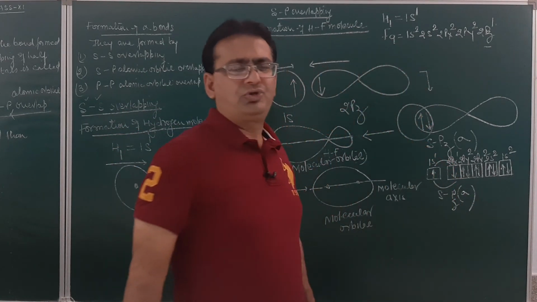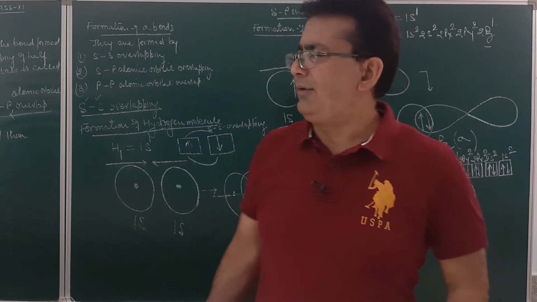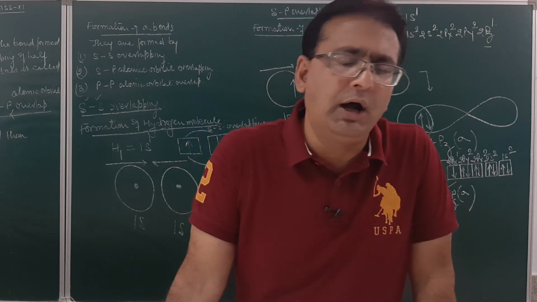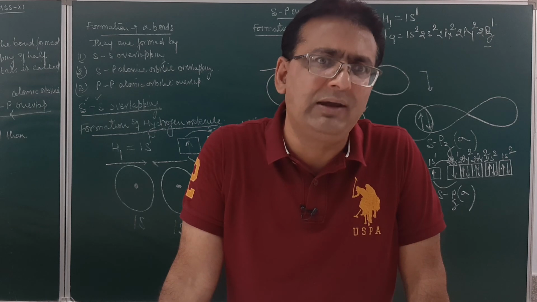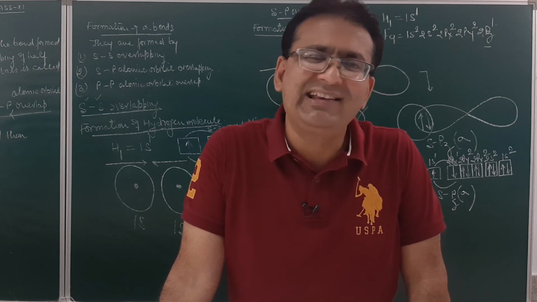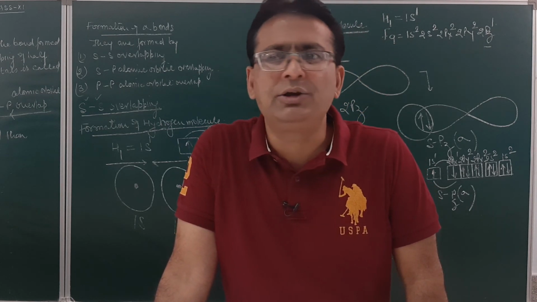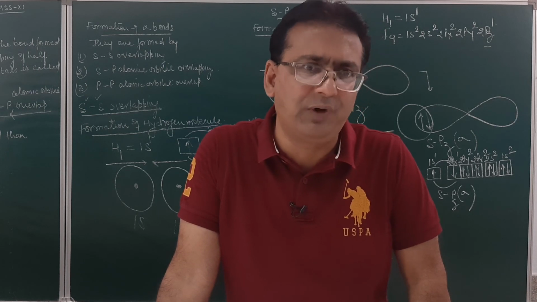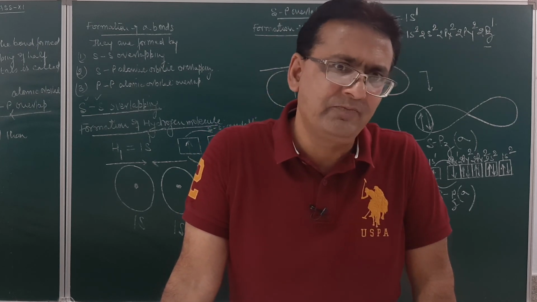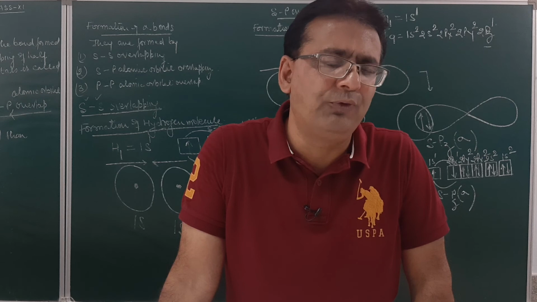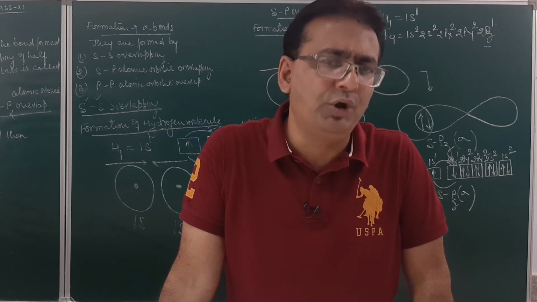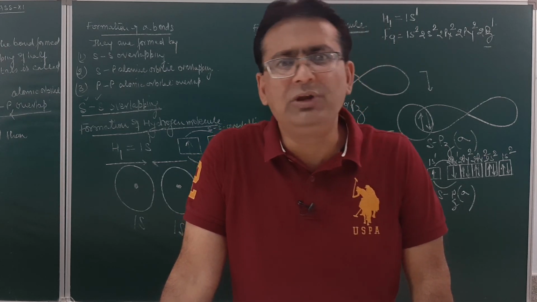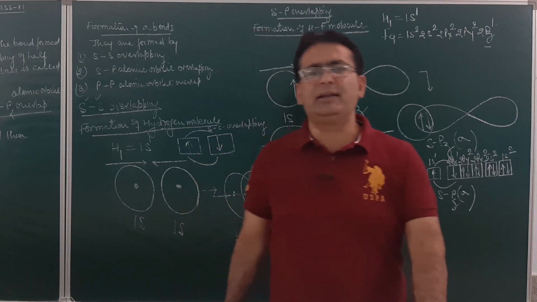So student, today in this lecture I have tried to explain how sigma bond formation takes place by ss overlap or sp overlap. We will continue with this further in the next lecture, where I will explain the formation of sigma bond by p orbital overlap, in which we will discuss the examples of the water and the ammonia molecule.